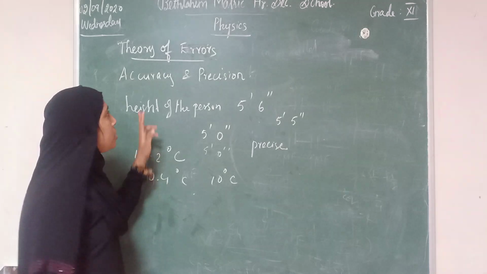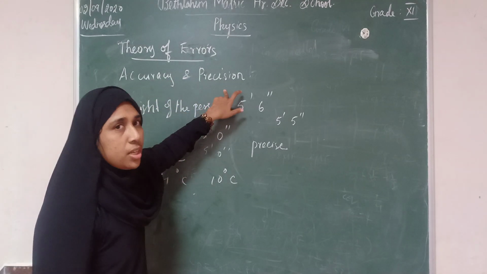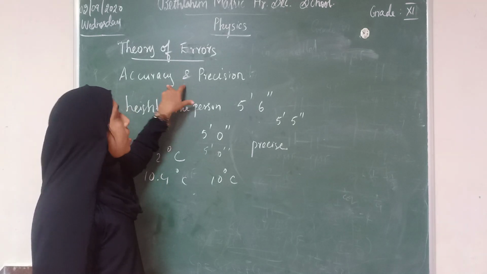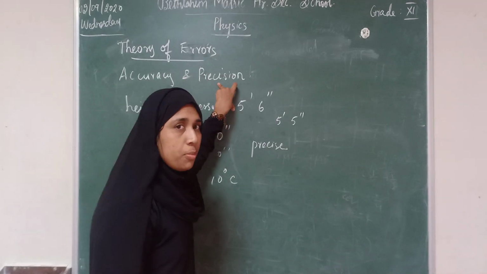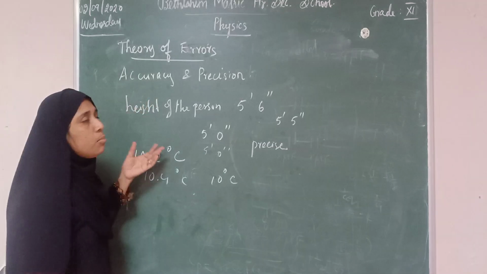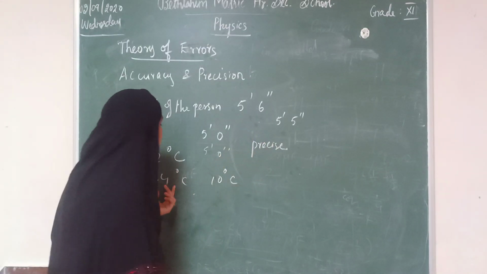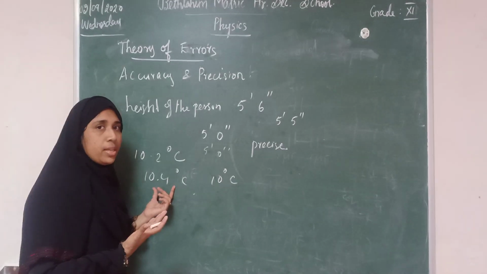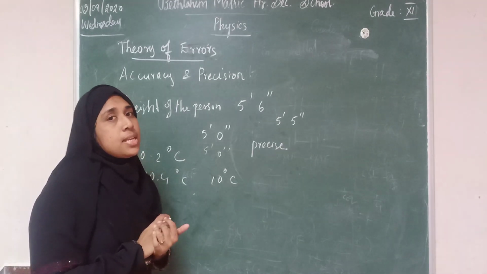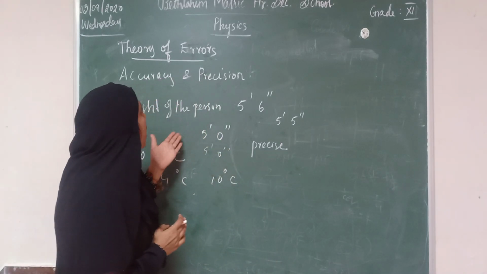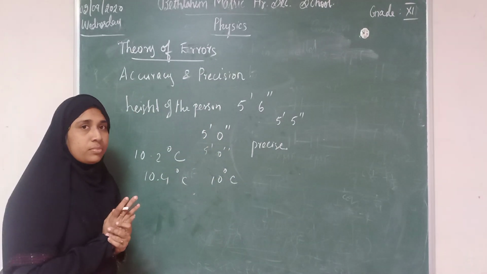Okay. So I hope you understood the concept. Accuracy and precision. Accuracy means how far we are from the true value. Precision means how well we are measuring. Accuracy means it is more accurate to the true value. But precision means it may be less accurate, but repeatedly we will be getting the same value. Okay. So accuracy and precision.